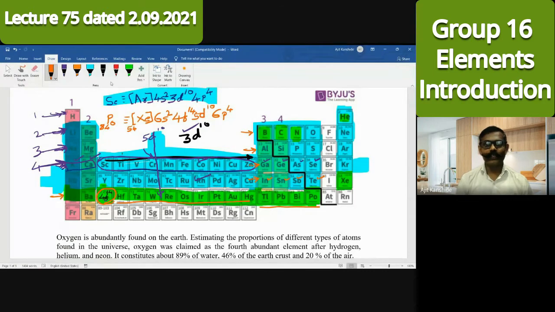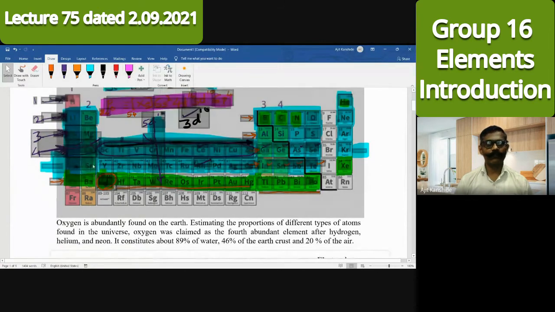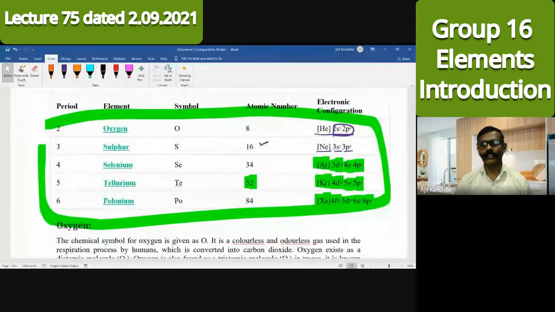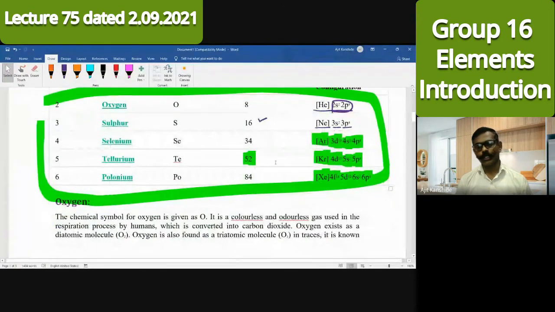6p4. So, this is the electronic configuration for polonium that I had informed you. Likewise, you can write the electronic configuration for the other elements and you will understand. All the elements I discussed, in the table also, you can represent their electronic configuration. So this is the first point in the syllabus, that is electronic configuration.